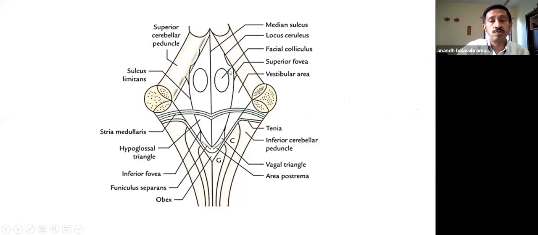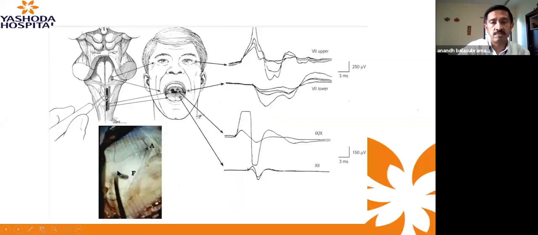And if there is a tumor below, you don't know where these nuclei have got displaced. So the only way you can know is by electrically stimulating and finding out, so that you don't cut across them. And you can make a small window and try to work your way through that as safely as possible without causing damage. So here again, taken from Dr. Delitus' paper, where he is stimulating the facial colliculus and diagrammatically showing the stimulation, showing the upper and lower half of the face being stimulated, and for the lower cranial nerves too, for the vagal and the hypoglossal triangles.